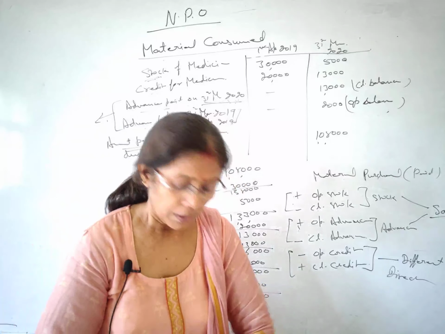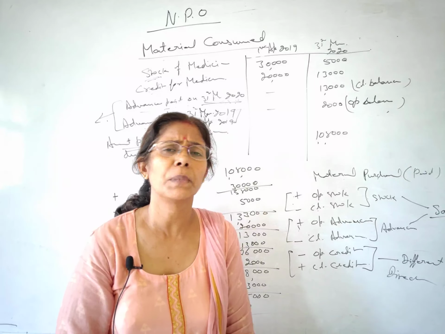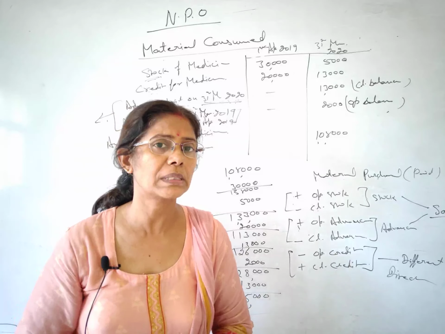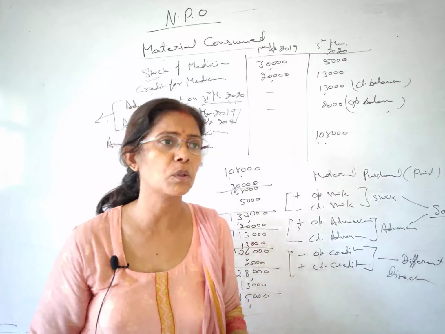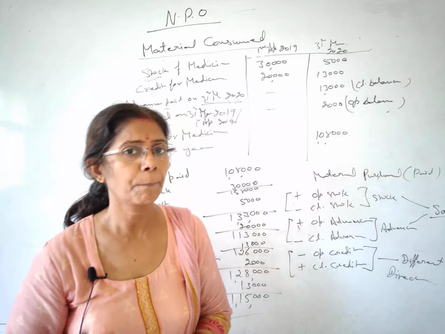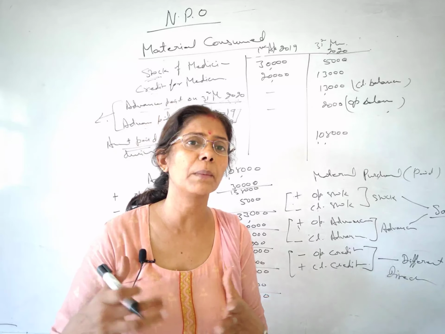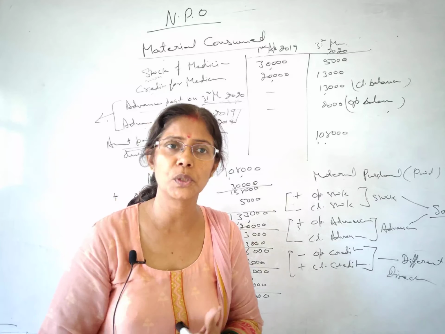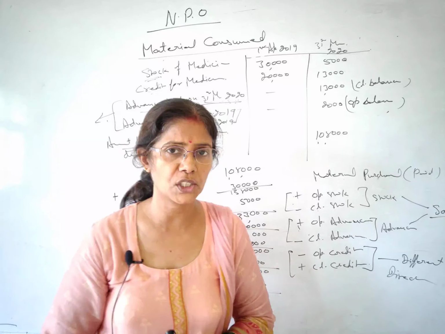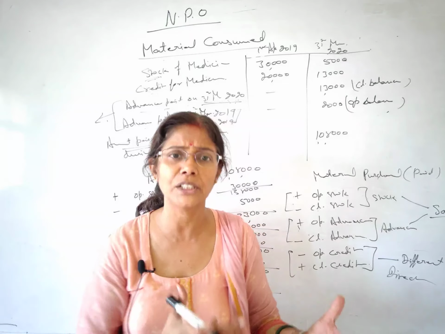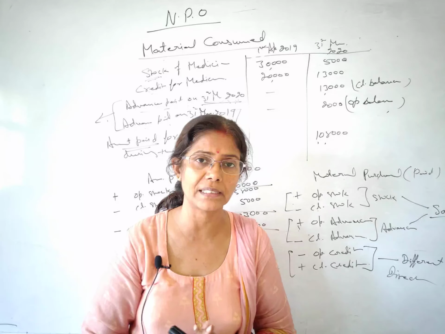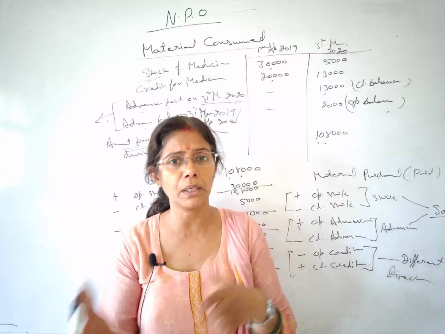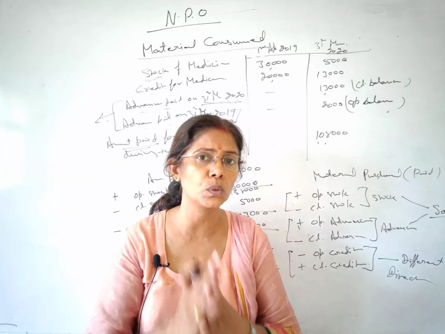Fine students. So I think somebody has asked me about the legacy. I have explained in the doubt session, but for the betterment of everyone, I'm taking this once again. Legacy means, sometimes a person expires, and he donates his property to any organization, or you can say NGOs, non-profit organizations. When he donates his property, he may or may not put some restrictions on the use of that property.